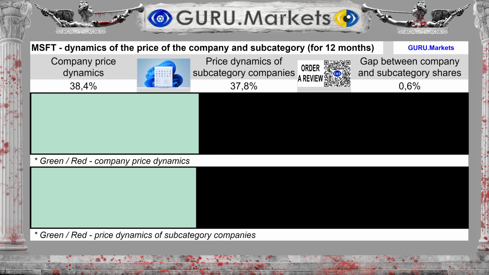Comparing the movement of the company's stock price Microsoft Corporation and subcategory companies, we see that over the past 12 months the company's shares showed dynamics of 38.4%, against the price dynamics for the subcategory of 37.8%. This does not clearly indicate anything, but this fact must be taken into account.